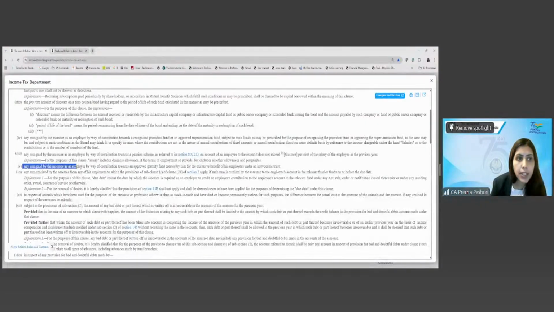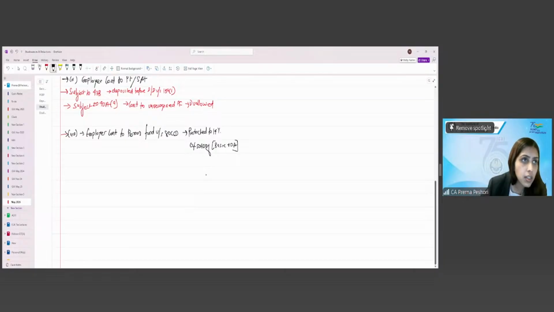Any sum paid by an assessee as an employer by way of contribution towards an approved gratuity fund created by him for the exclusive benefit of an employee under the irrevocable trust. So this is the contribution to the approved gratuity fund.